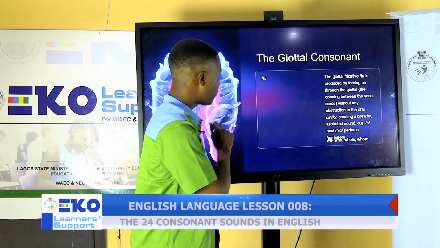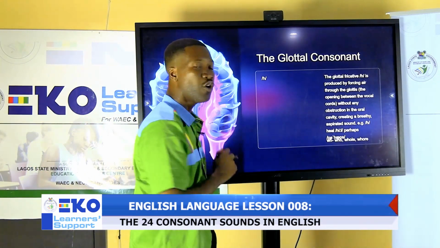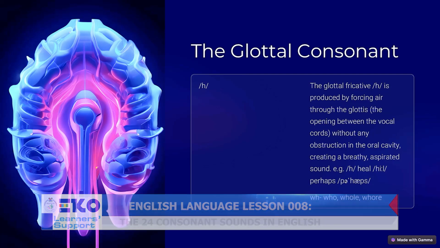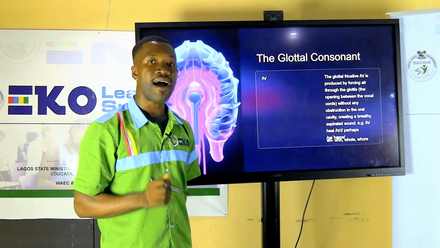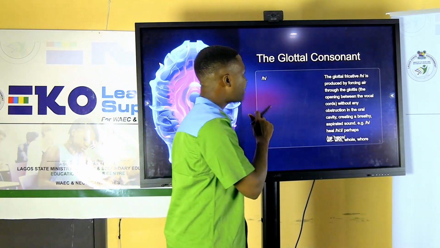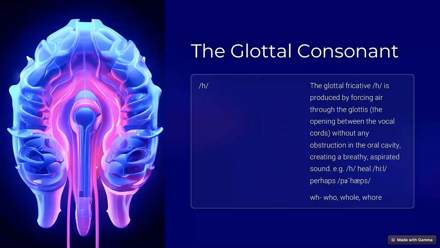The next sound, which is the final sound we'll be looking at in today's lesson, is the glottal consonant. Can you pronounce that? The glottal fricative is produced by forcing air through the glottis.